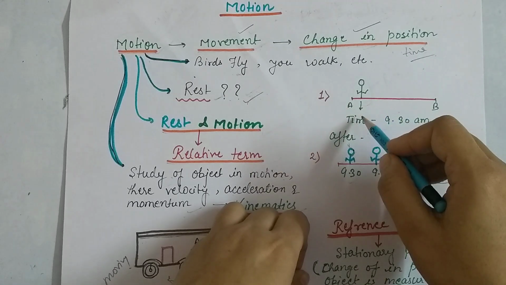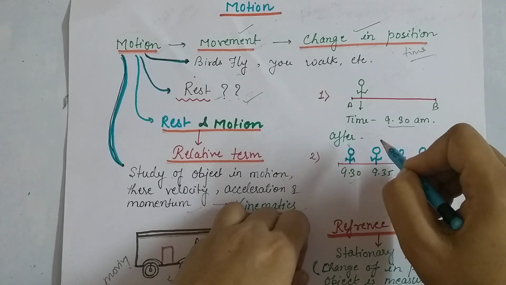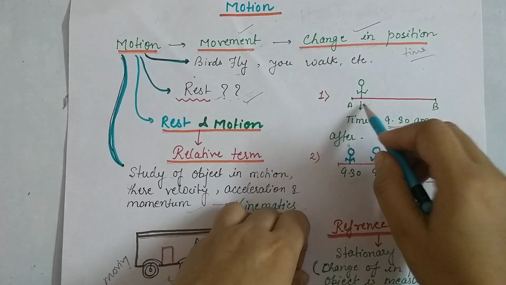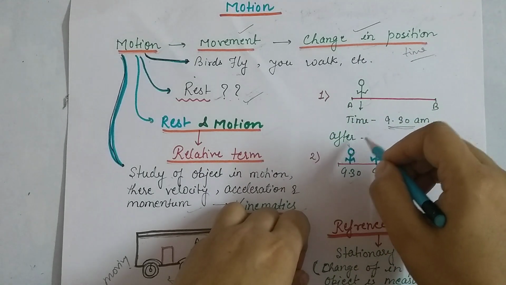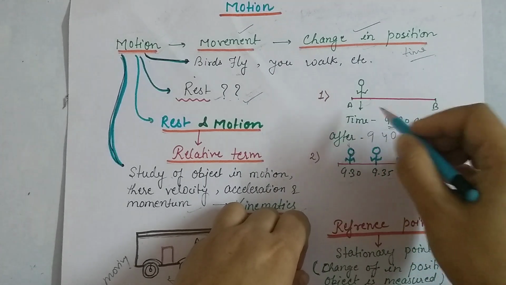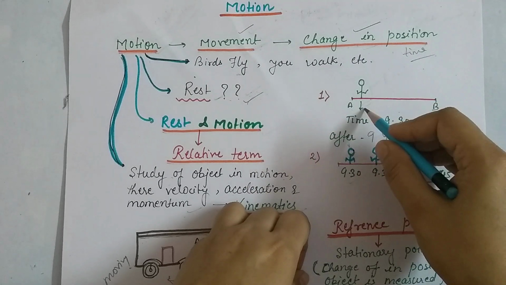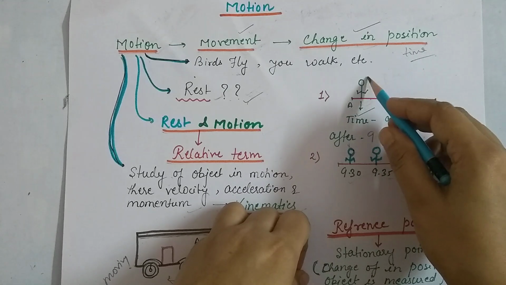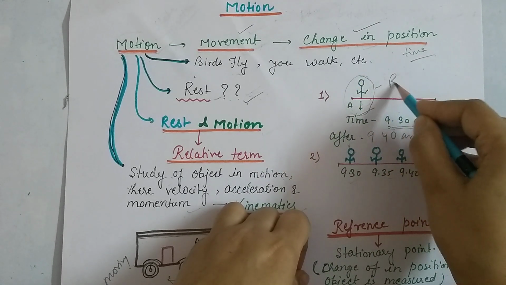This man is standing at point A at 9:30 a.m. After some time, that person is still standing here at 9:40 a.m. When we see this person, he is still standing at A. So we call this person to be in rest.